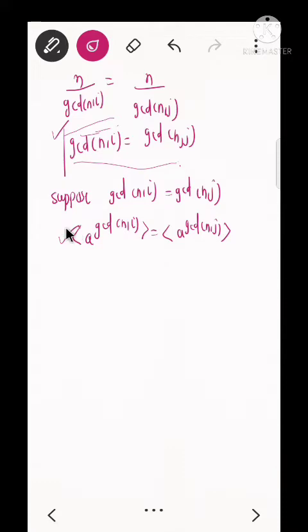Okay, so this is the first part. So Q implies P is very obvious.